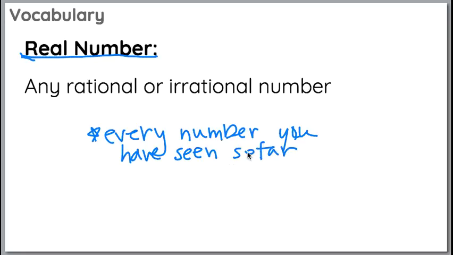So every number that you have seen so far is a real number. You won't see anything other than that until high school. So far, every single number that you have seen and that you will see this year will be considered real numbers.